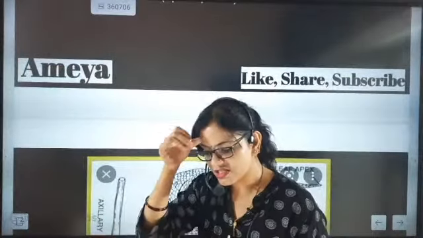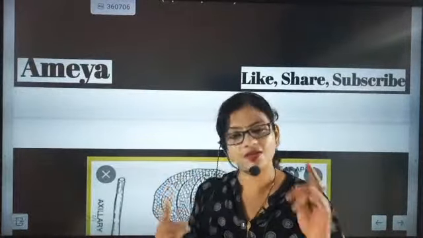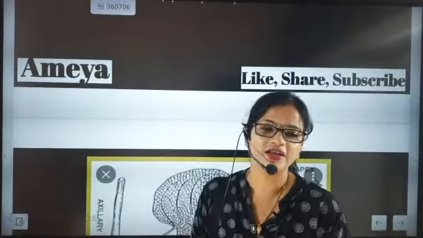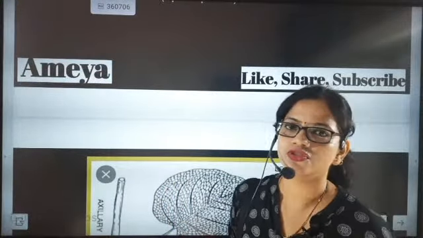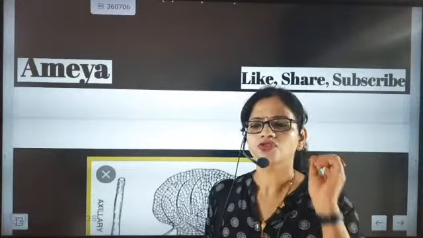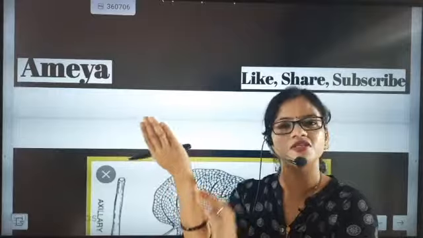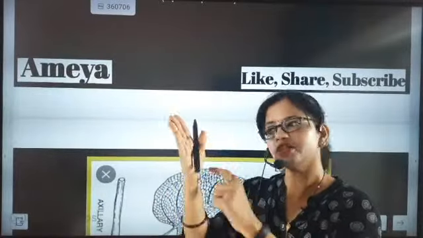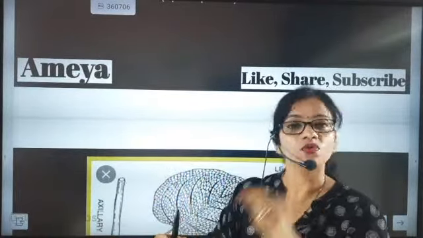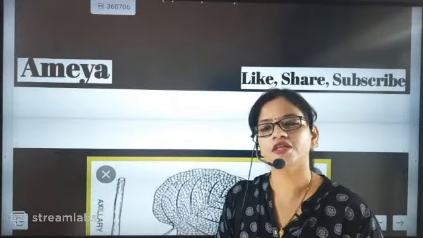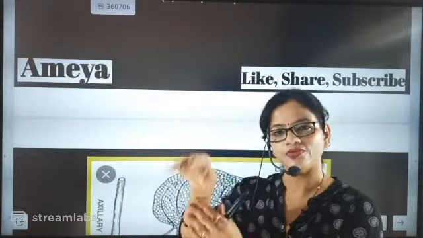What is the reason behind this, beta? The simple reason is that collenchymatic tissues are present in these regions. So if somebody asks you, say it simply: show the leaf and say that this is the petiole region and this is the midrib region, and here collenchymatic tissues are there, and because of that I can fold it from these regions.